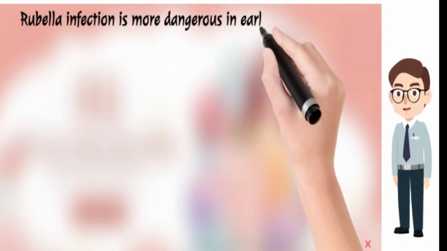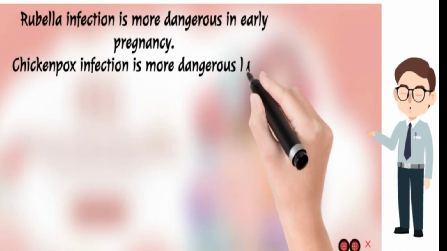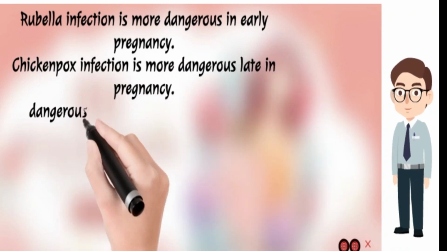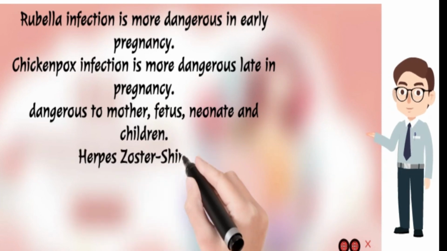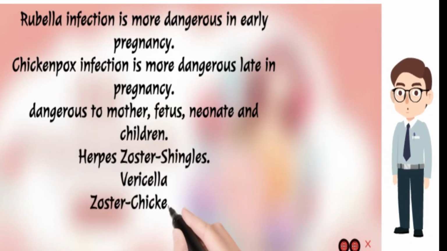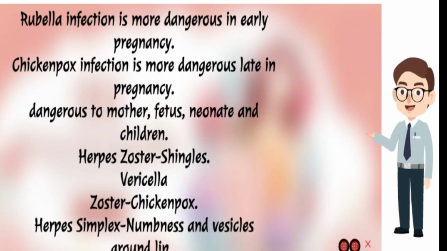Note: rubella infection is more dangerous in early pregnancy. Chickenpox infection is more dangerous late in pregnancy. Dangerous to mother, fetus, neonate and children. Herpes zoster: shingles. Varicella zoster: chickenpox. Herpes simplex: numbness and vesicles around lips.